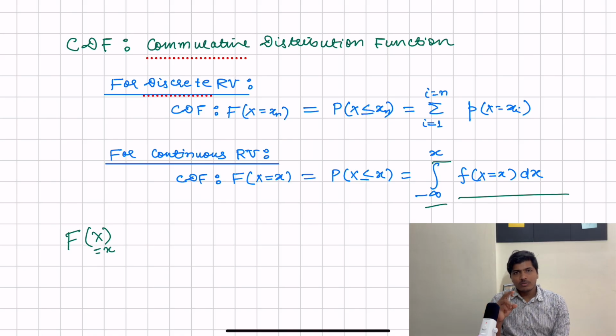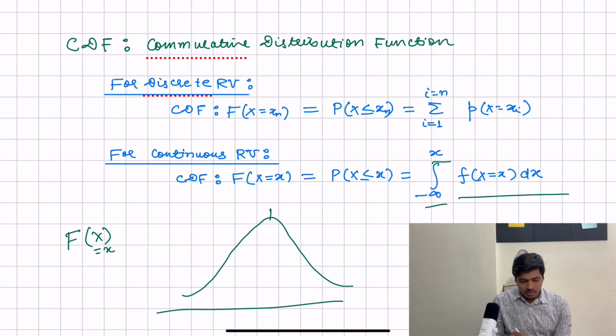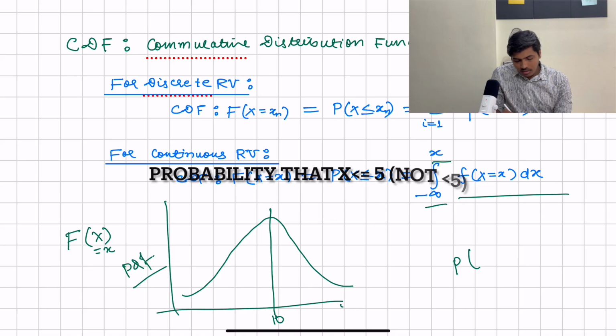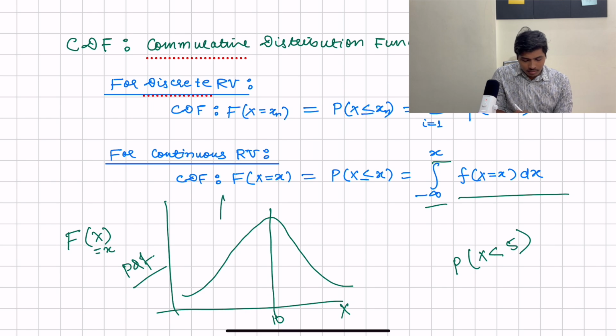It might be confusing to you, but let me show you pictorially. Let's suppose that this is the normal distribution, and this is the PDF of the normal distribution. Now, if the question asks what is the probability that x is less than, let's suppose, 5, then 5 will be somewhere here, right?